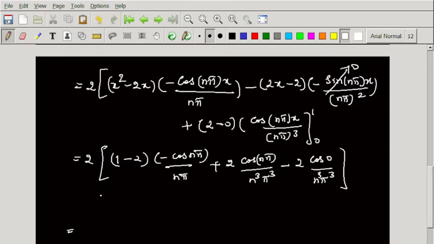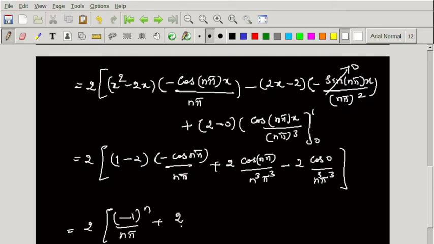Now 2 is taken common. 1 minus 2 is minus 1, so minus into minus is plus, cos n pi by n pi. Or else, see, 1 minus 2 is minus, minus into minus is plus, cos n pi is minus 1 whole power n divided by n pi, plus 2.